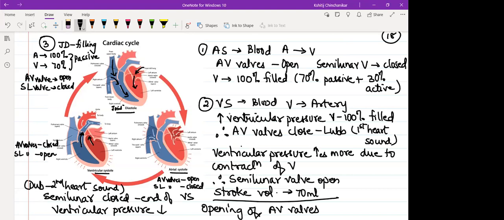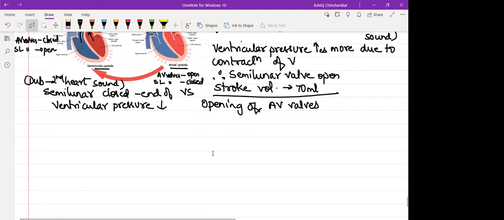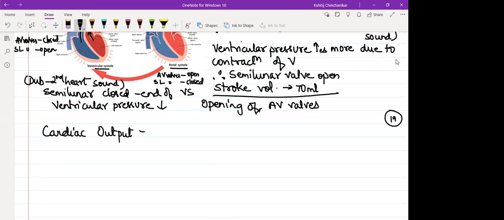So if I want to calculate how much blood the heart pumps out per minute, I can say that as cardiac output, which I can calculate as stroke volume multiplied by heart rate. Heart rate means how many times the heart is beating.